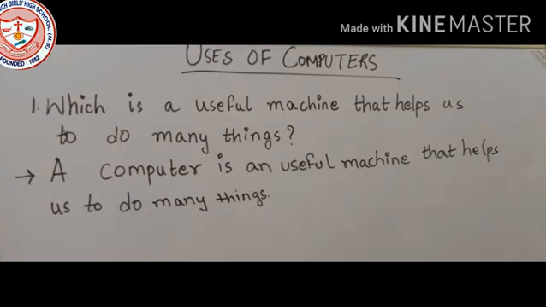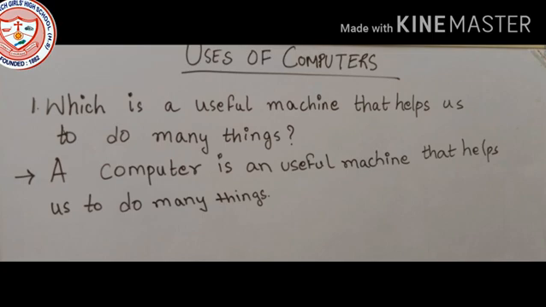Answer the following questions. Number 1: Which is a useful machine that helps us to do many things? A computer. Write down the answer, please.